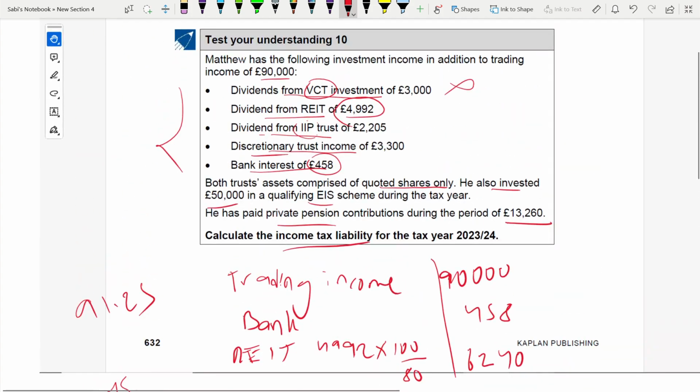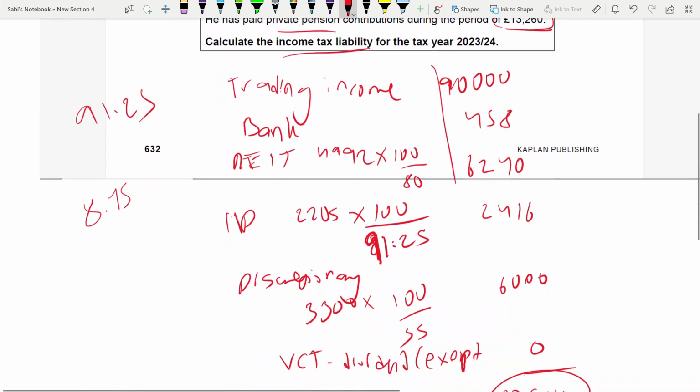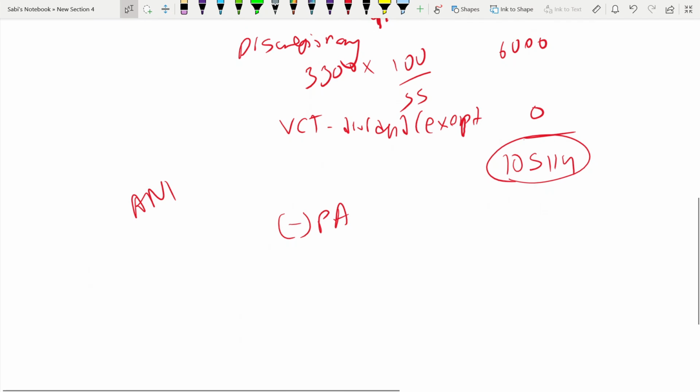See here, he made a private pension contribution. So this amount you have to deduct. How do you work it out? It is 13,260. It is net, it's a private pension, so you have to gross it up.